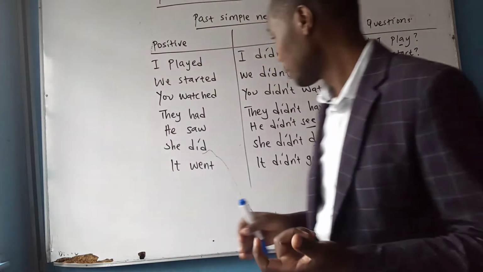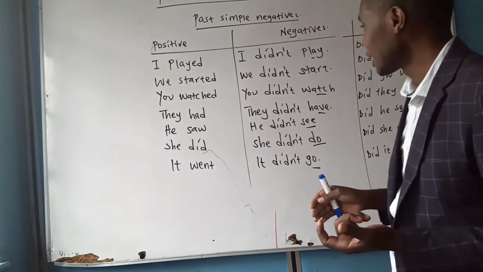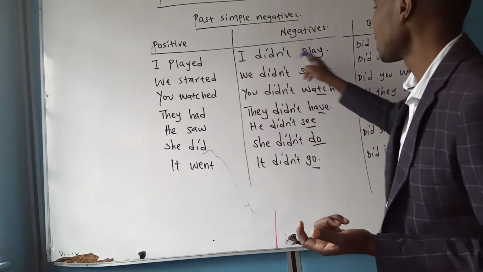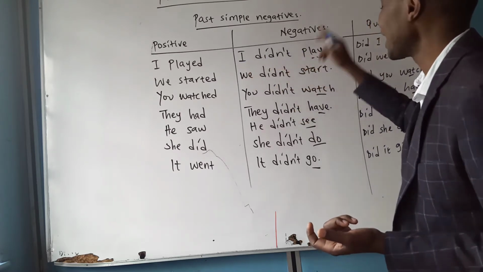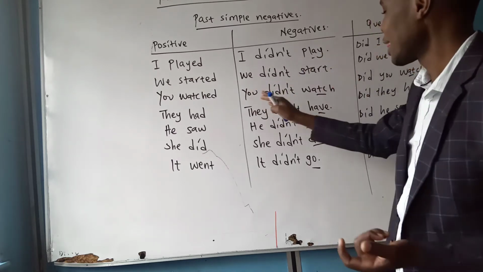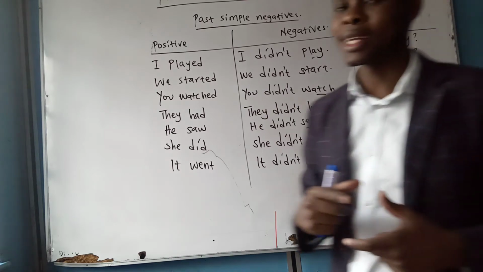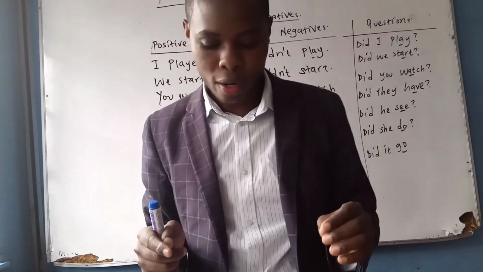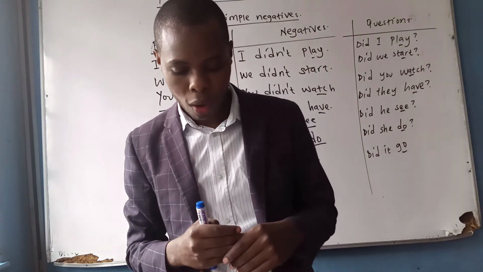And also remember that the long form of I didn't play is I did not play, we did not start, you did not watch, they did not have. We use the short forms mostly in what you call spoken communication. All right?